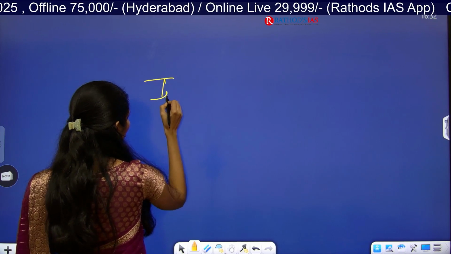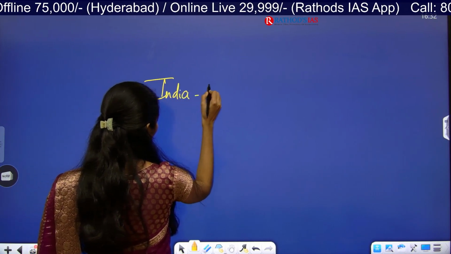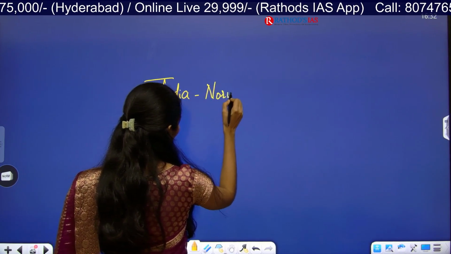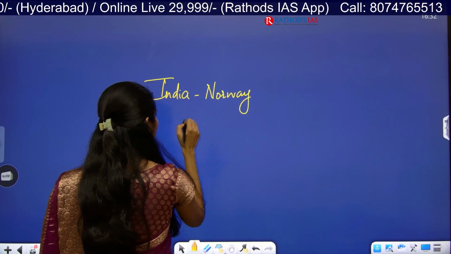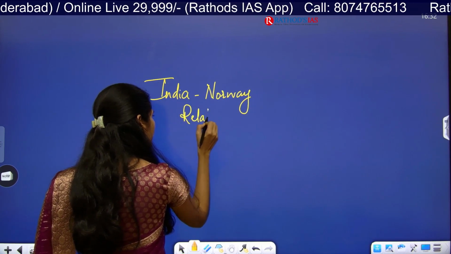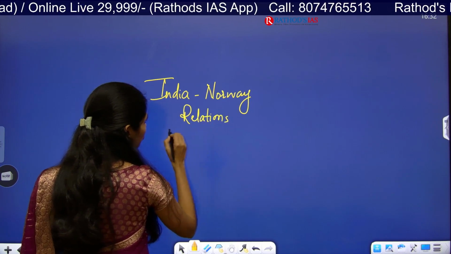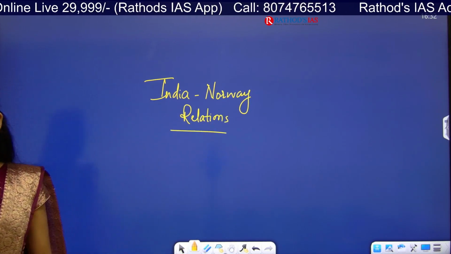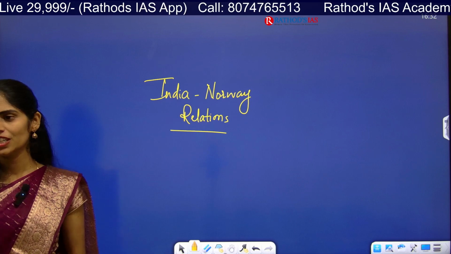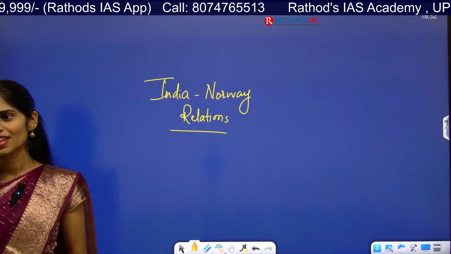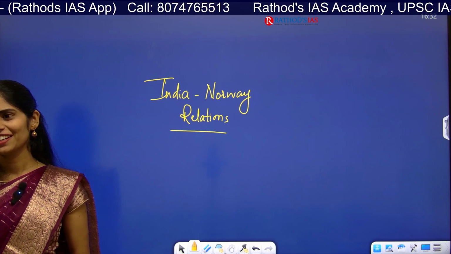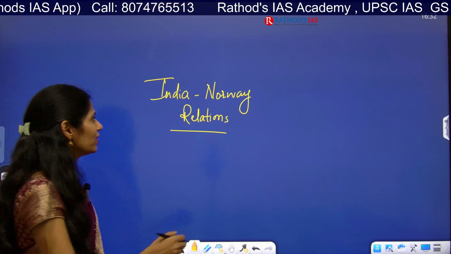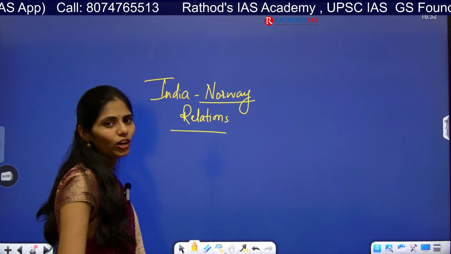This article is talking about India-Norway relations. First of all you have to see where this Norway is located. To which continent does it belong, Venkatesh? Asia, Africa, Europe, yes, very good. It is in Europe, it is one of the countries in Europe.